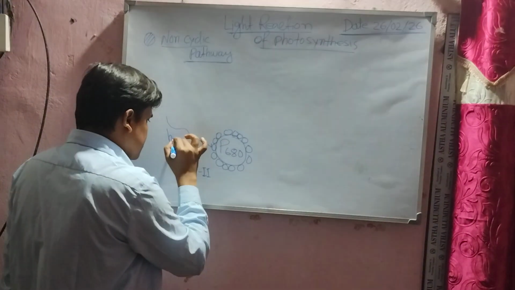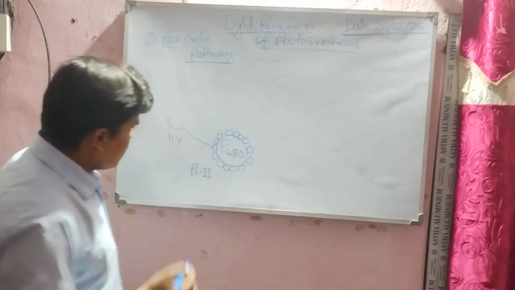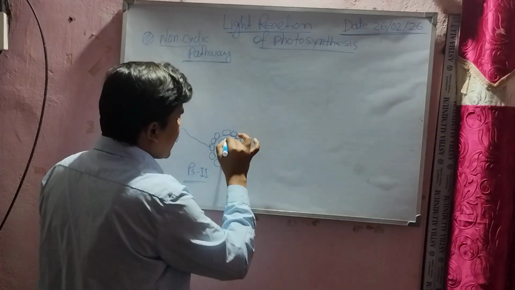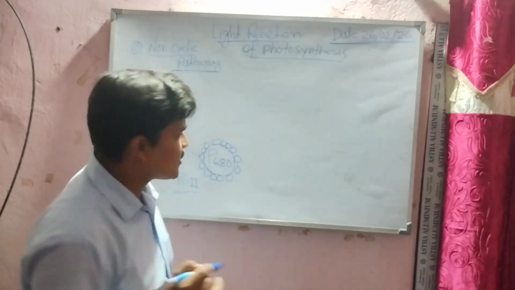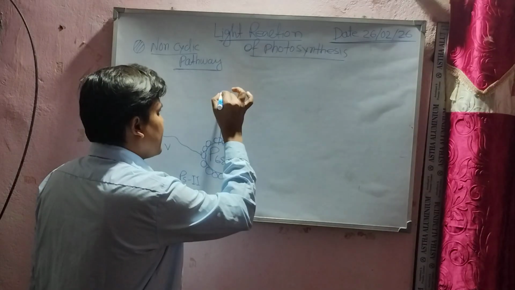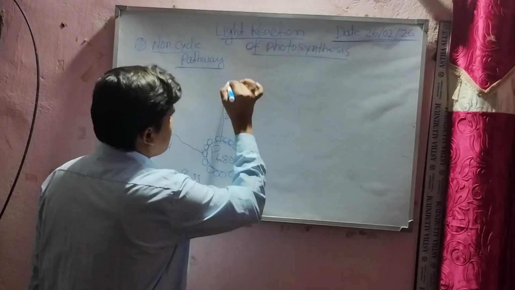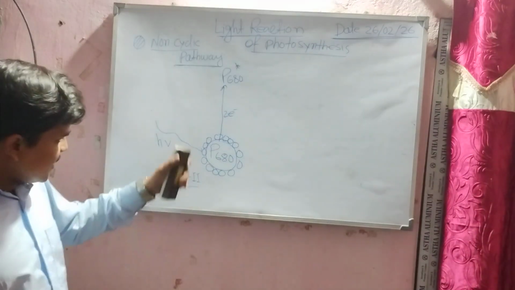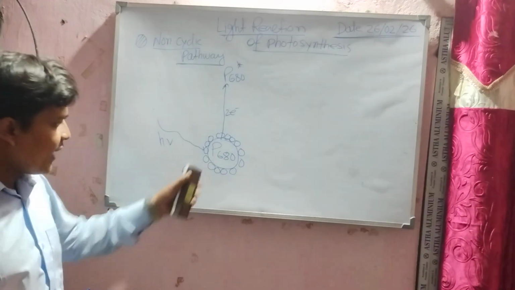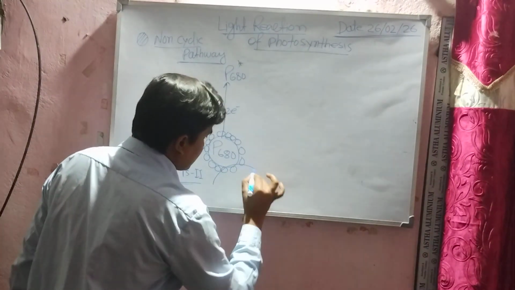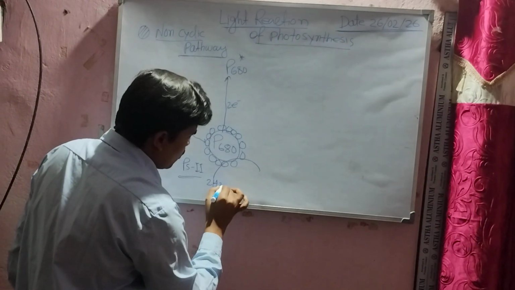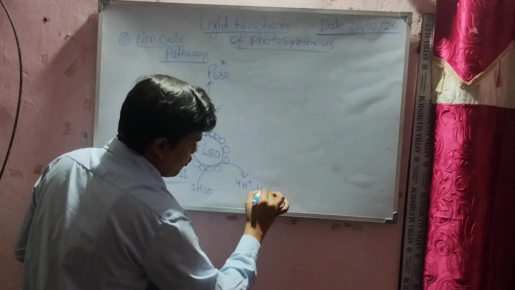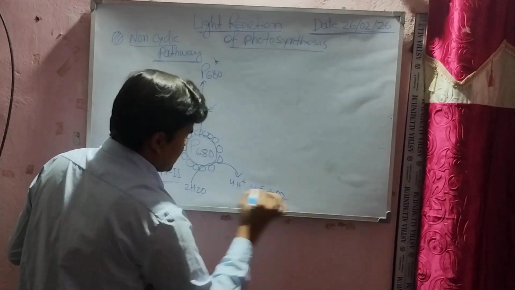When light falls on photosystem 2, what happens? The electron of the chlorophyll A molecule, from the outer shell, is excited and leaps out. This deficiency of electrons is replaced by H2O molecules, which split into 4 H plus, 4 electrons and oxygen.